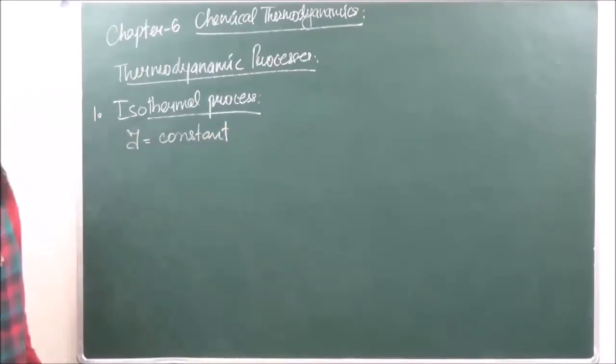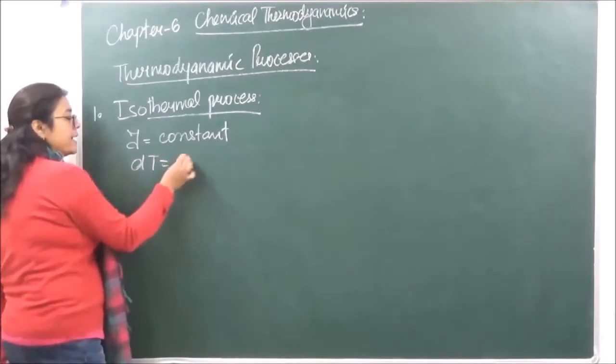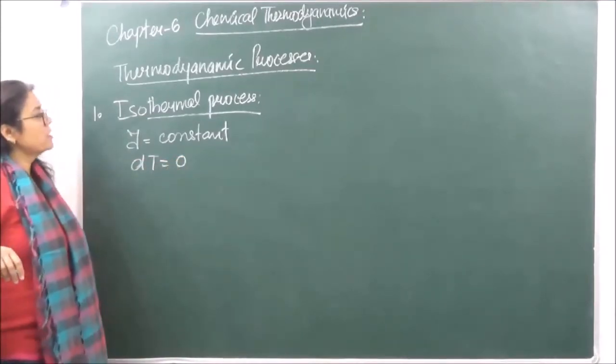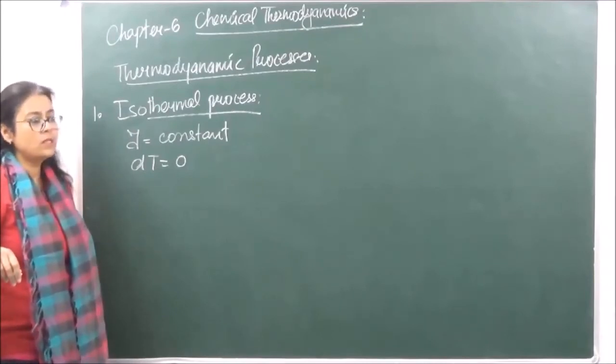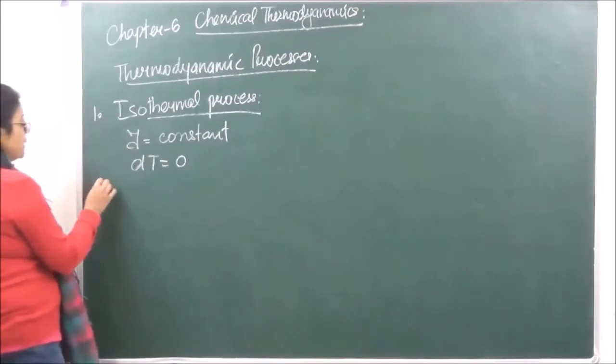Iso means same, thermal means temperature. There is going to be no change in the temperature of the system, or in other words we can say dT, that is going to be 0. The change in temperature in such systems, that is going to be 0. ठीक है? सेकेंड हमारे पास आ जाता है एडियाबैटिक प्रोसेस.